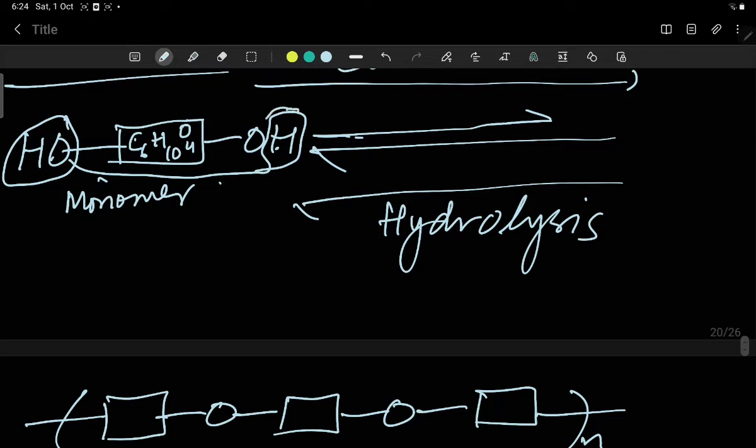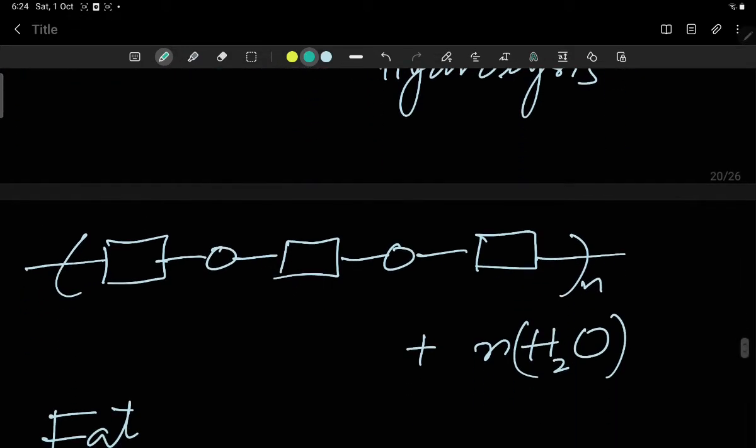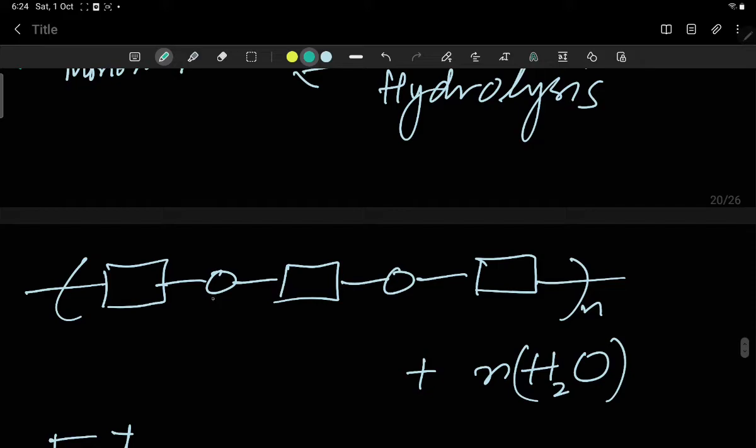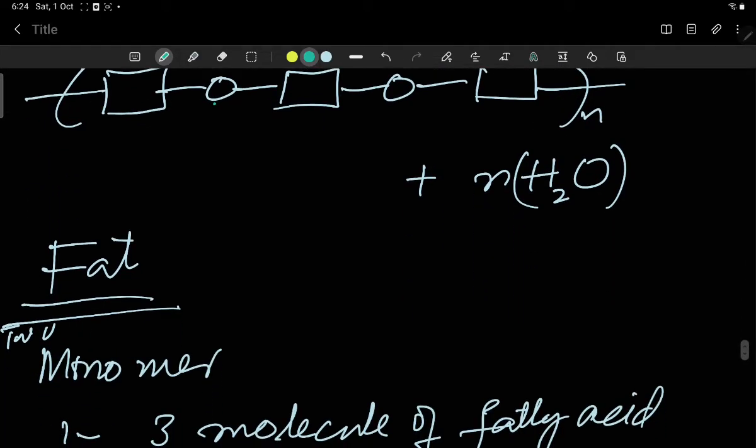H from here, and H and OH from, you can remove OH or H from any side of this molecule. So this is the monomer, when many monomers join together to form carbohydrates. So this is the structure, only oxygen is written over here. So the common linkage is oxygen and n number of water molecules.